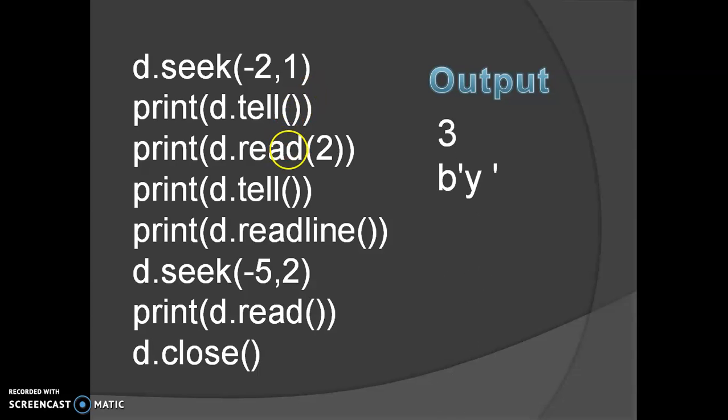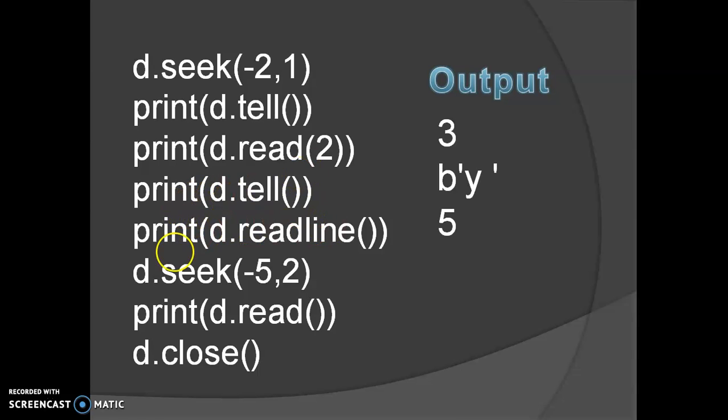Again we have read 2 bytes from Y. So Y is 1 byte, and after Y there was a space. So it is reading 2 bytes and displaying from that place. Again, what will be printed by d.tell? Earlier it was at 3. After 3 we have added +2, so the current place will be 5.